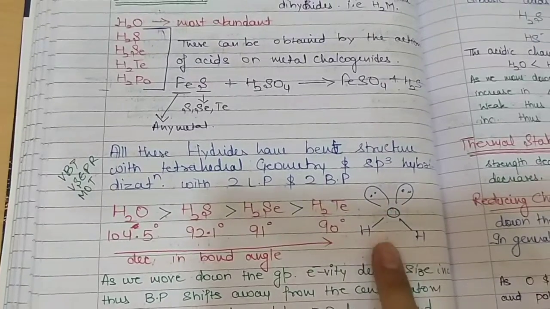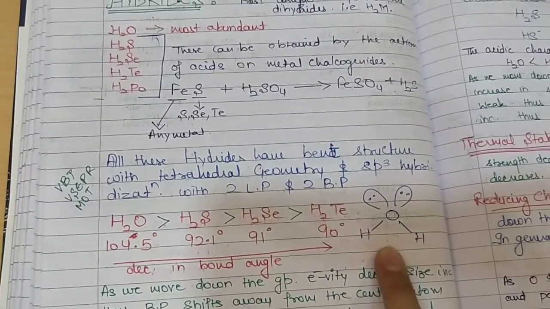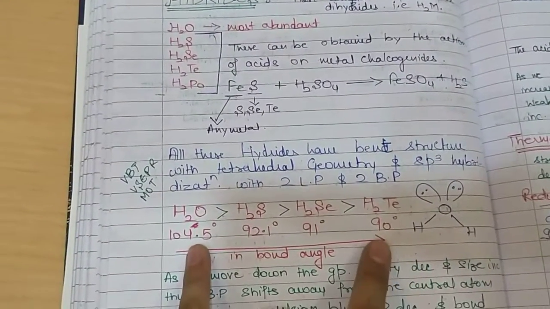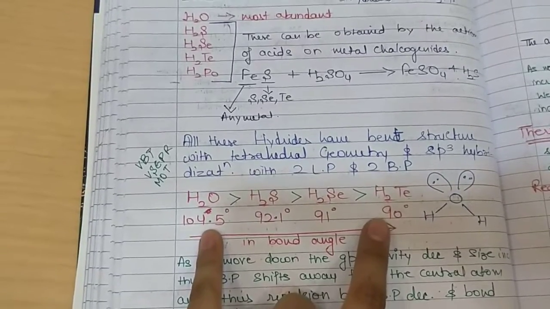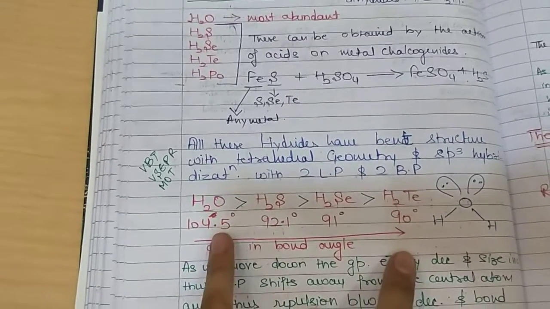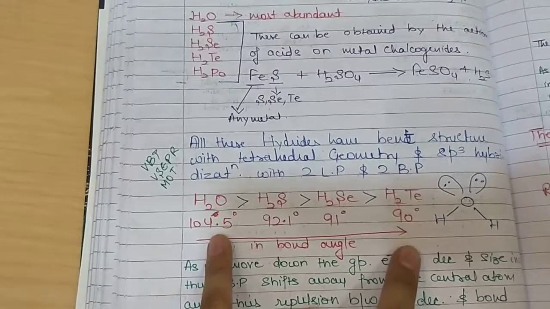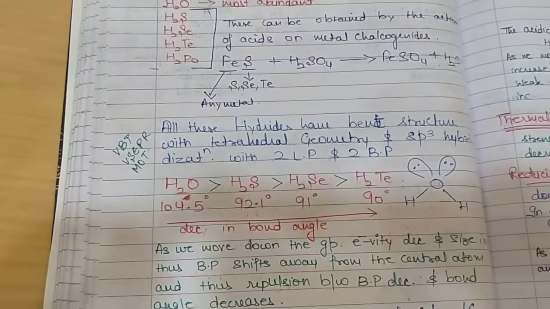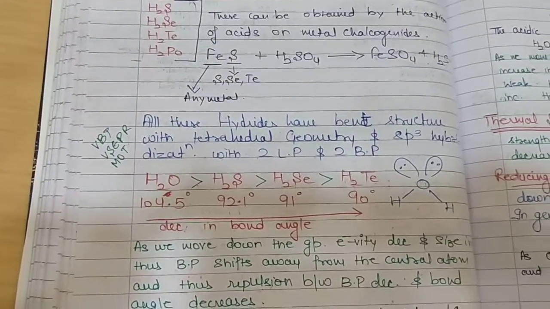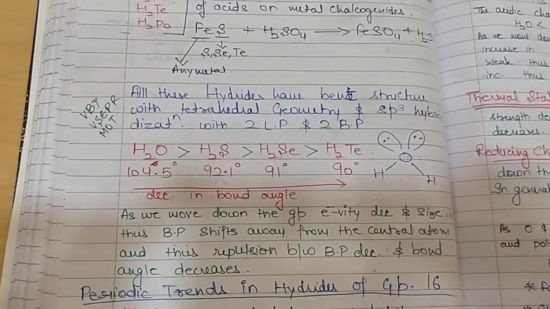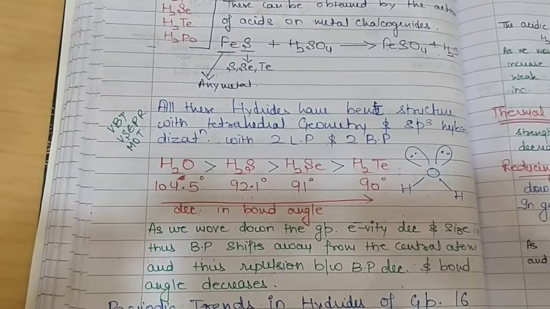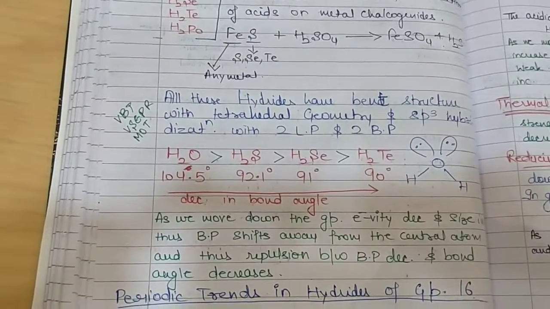As two lone pairs are present in the structure of hydrides of group 16 elements, the bond angle is very much shifted in comparison to the standard tetrahedral geometry angle, that is 109 degrees. So the bond angle in case of water is 104.5, which further decreases in case of H2S to 92, then to 91 in case of selenium, and then to 90 in case of tellurium. As polonium is radioactive, short-lived and not stable, we are not considering it. So as we move down the group, the bond angle decreases.